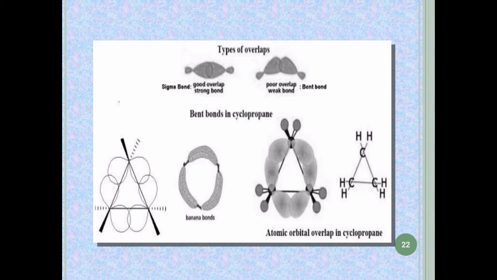This can be further explained from this figure also. As you can see, here the sigma bonds are overlapped very well. They are completely overlapped to form a strong bond, whereas in the adjacent figure we can see that the bonds do not overlap completely, and so these bonds are weak bonds, also called bent bonds.